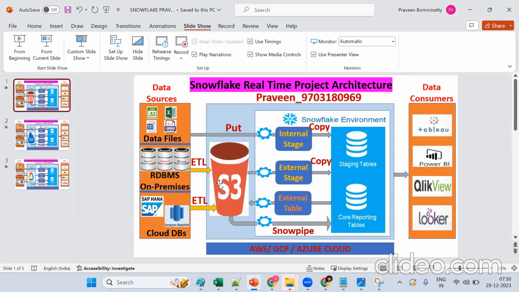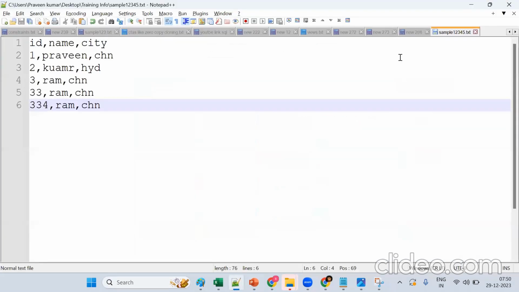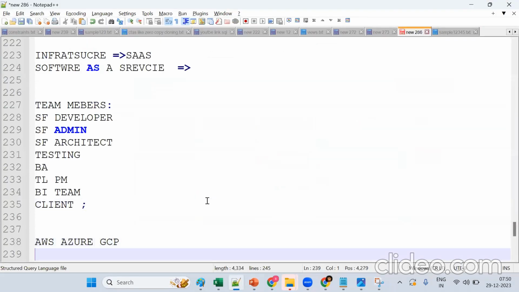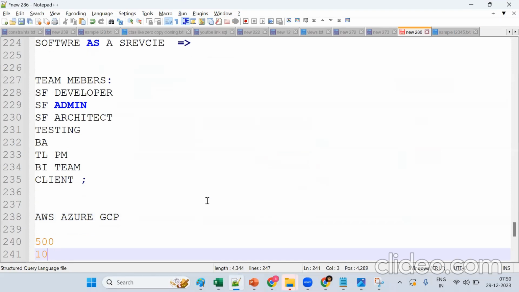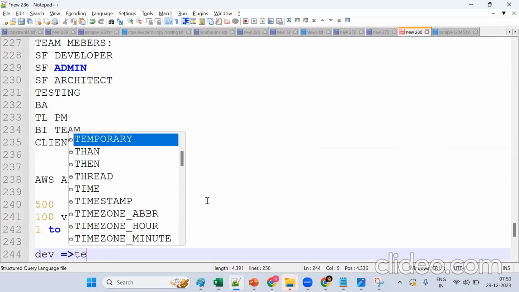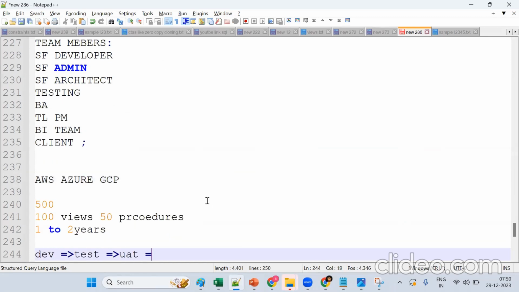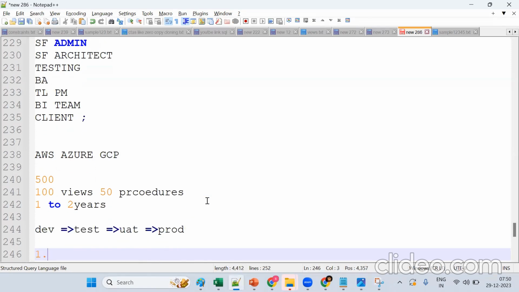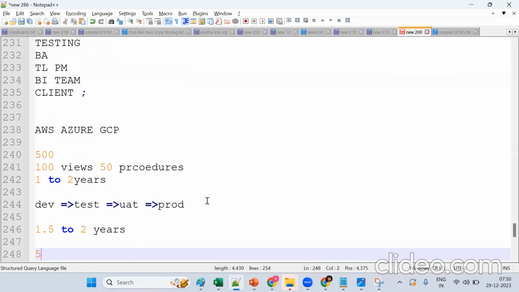Now remember, it's simple, but what happened? There will be so many tables: 500 tables, 100 views, 50 procedures. These things we should migrate. It will take around 1 to 2 years, or 2 to 3 years, to bring all this data. We should do all these things in the development database, testing database, UAT database, and production. Because of all this, it will take at least 1.5 to 2 years to migrate, because it's huge volumes. Now 50 terabytes of volume will take so much time.